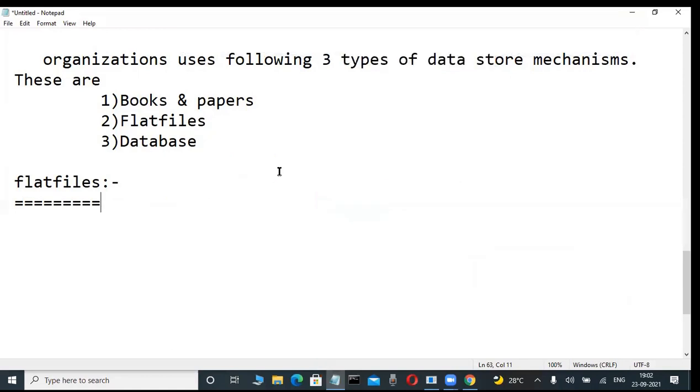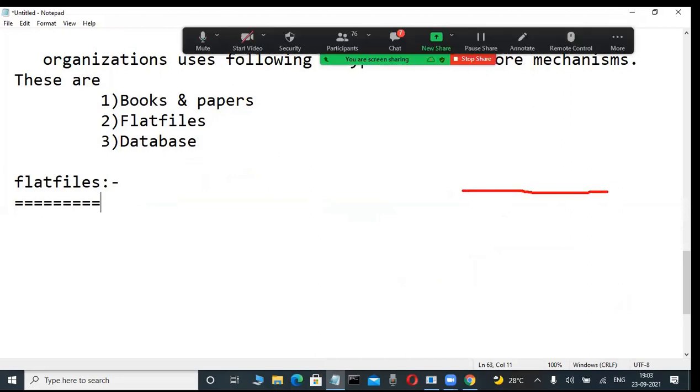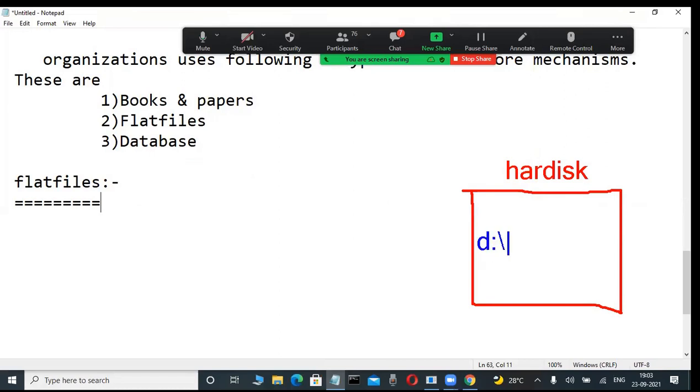What are flat files? Observe here, very easily understandable. Concentrate. Even if you are a latest programmer, you can understand. Suppose this is before 1960, not now, just imagination. This is a computer hard disk. Here are the D: and C: drives, for example. Now, through some programming languages, we store some data. Suppose you are a C programmer. Observe: C, C++, Java. You are a programmer.